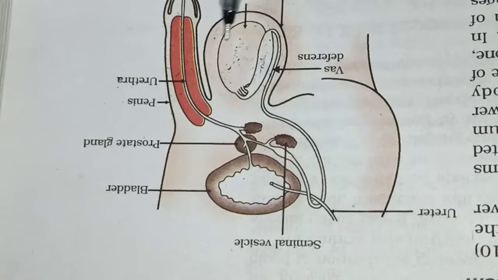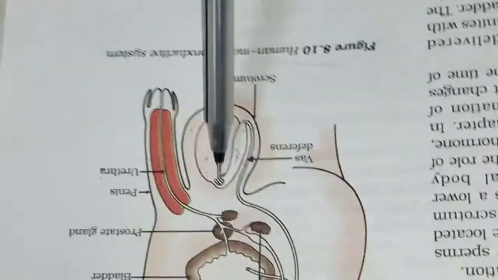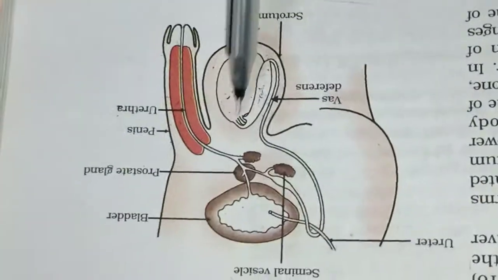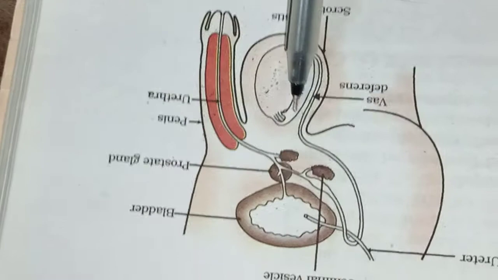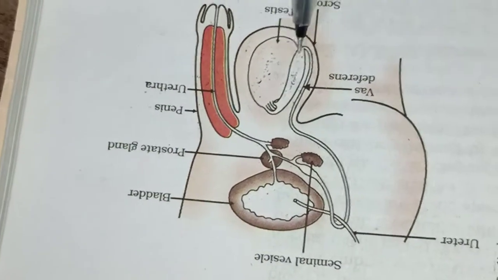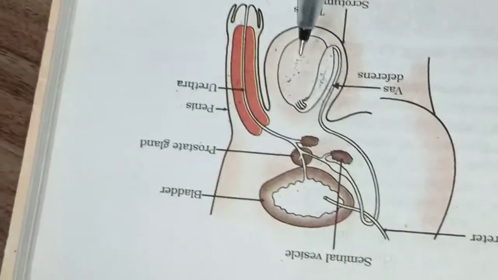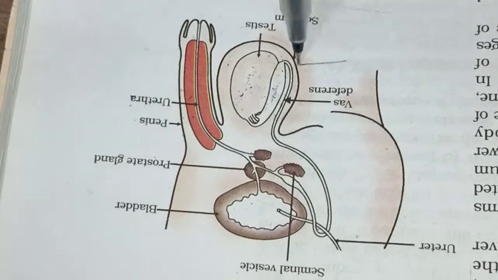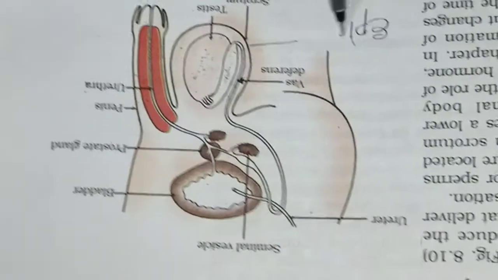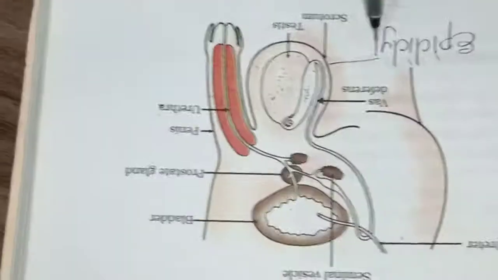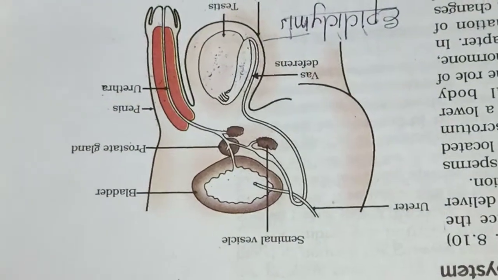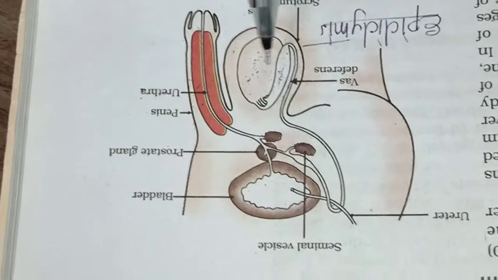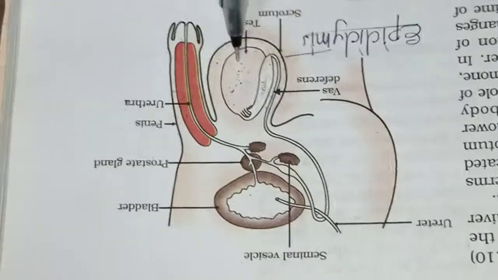After that, students, you can see this white area. This white area is called the epididymis. It's a tubular part. What is it called? Epididymis. And this epididymis has various parts: upper, middle and lower.